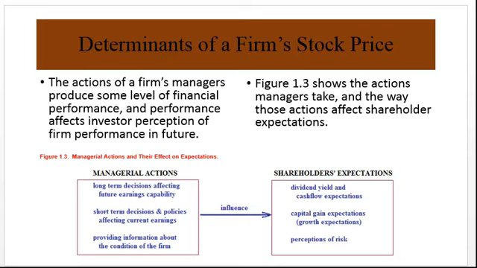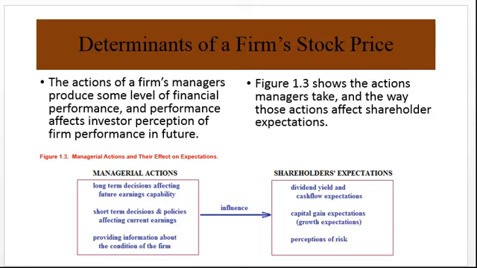So what determines a firm's stock price? Well, managerial actions influence shareholder expectations. The actions of the firm's managers produce some level of financial performance, and performance affects the investor perception of firm performance in the future. Figure 1.3 in the notes shows the actions that managers take and the way those actions affect shareholder expectations.